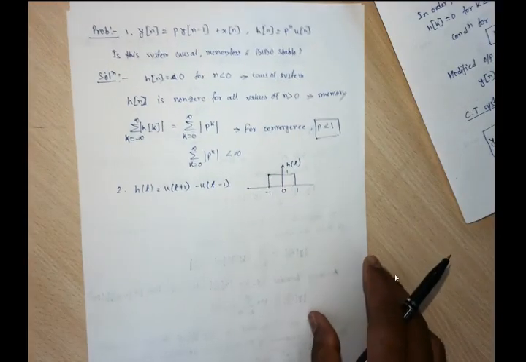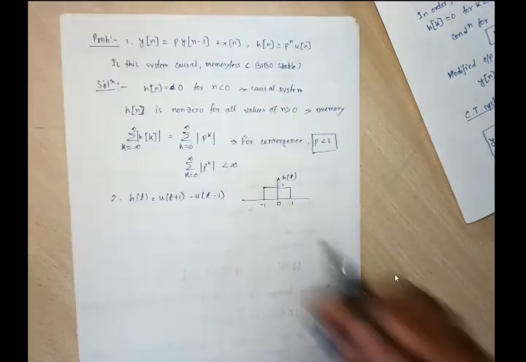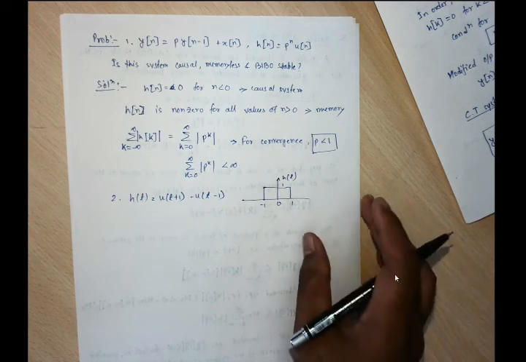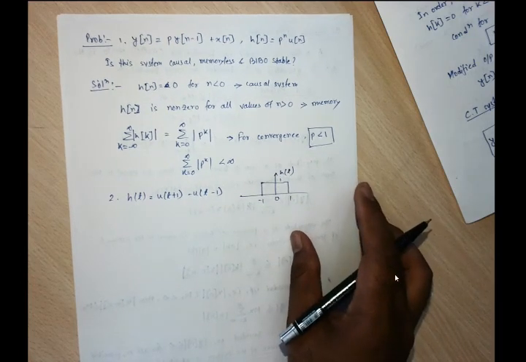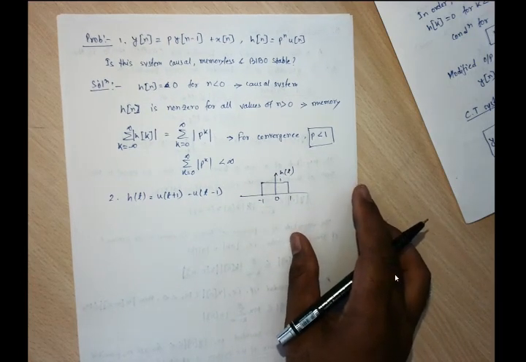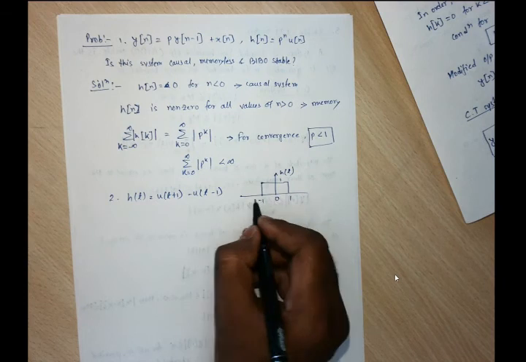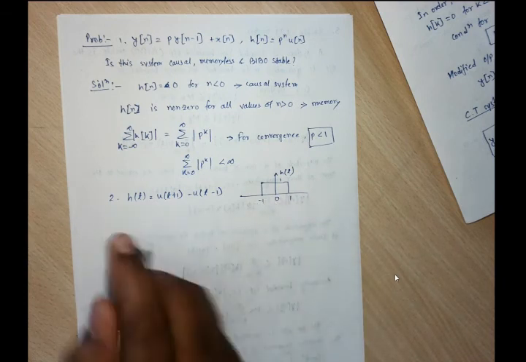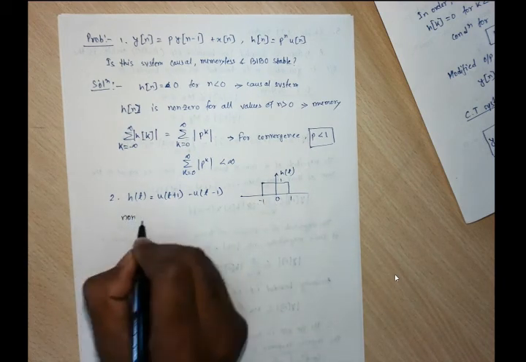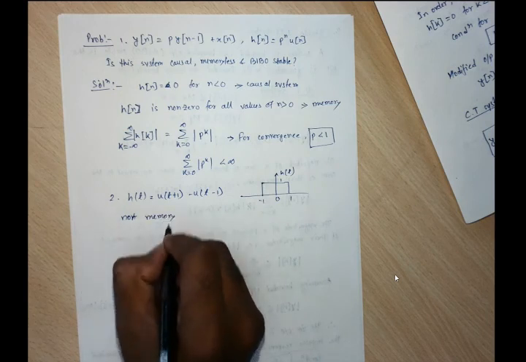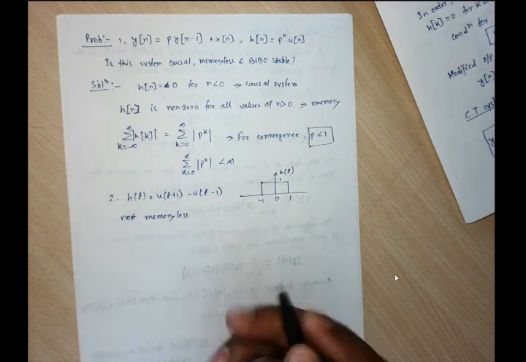So is it memoryless? It depends upon future values also. For a memoryless system, the output should depend upon the present input only. So it depends upon the left hand side values also. So it is not memoryless. It is having some memory.